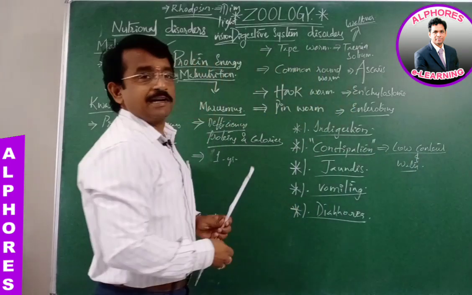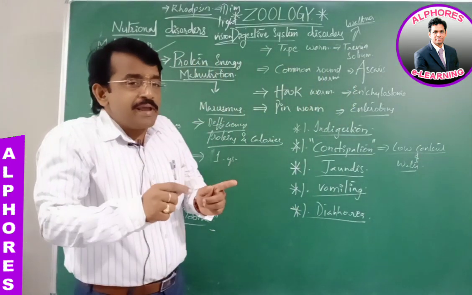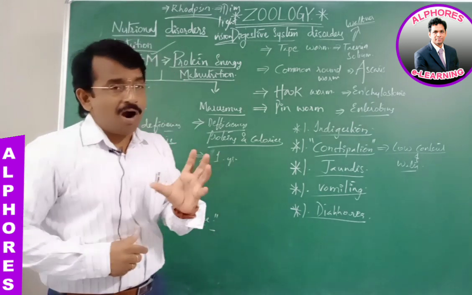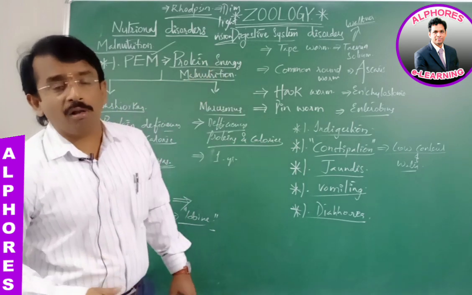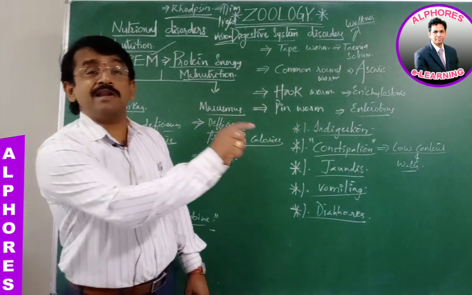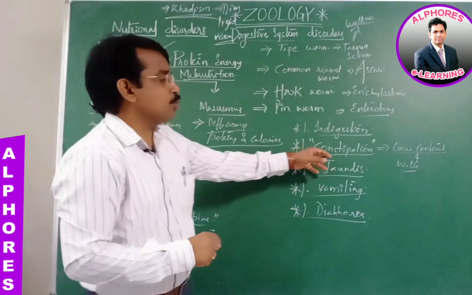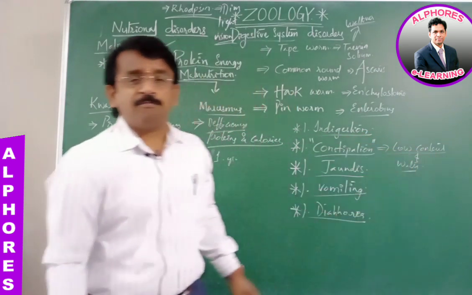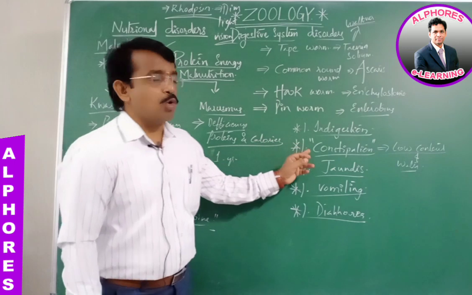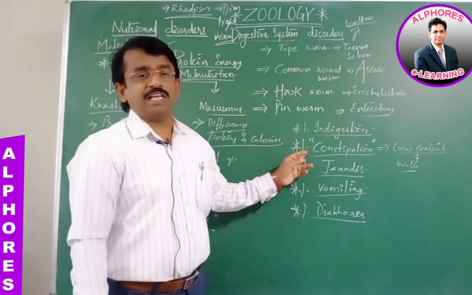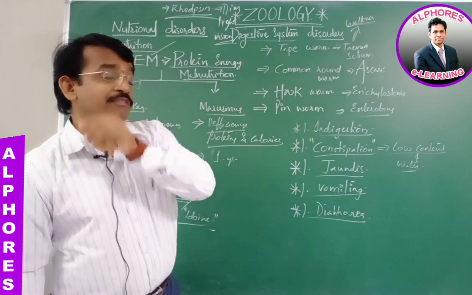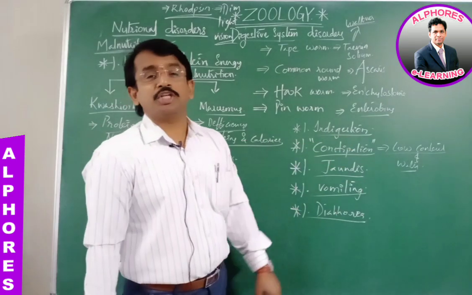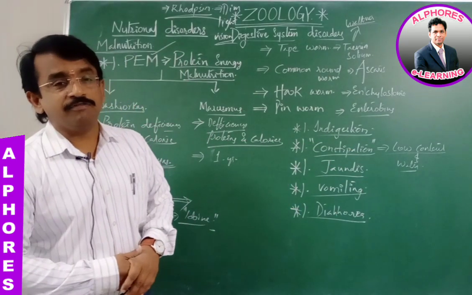Low content of water in the rectum region makes the undigested food become hard and stick to the rectal wall, and it is not eliminated; it remains there. This leads to constipation. It is mainly because of the low content of water. This can be overcome by taking food at regular intervals, and intake of fiber-containing food can be the remedy for constipation, along with taking more vegetable food.